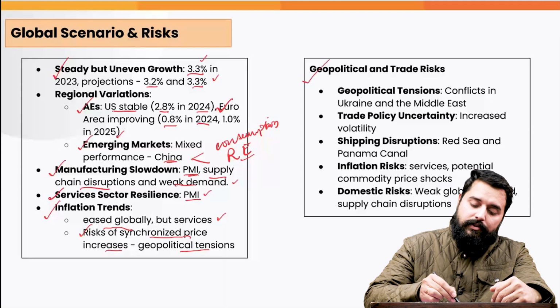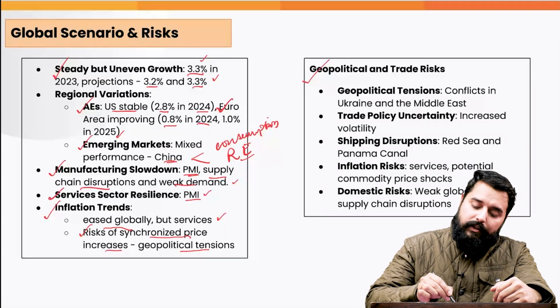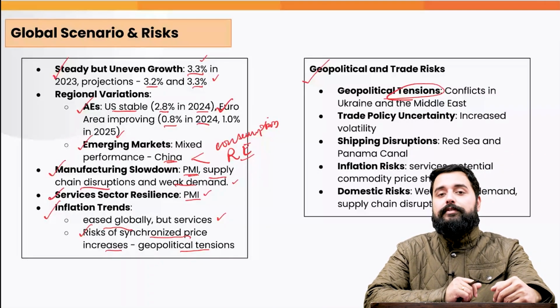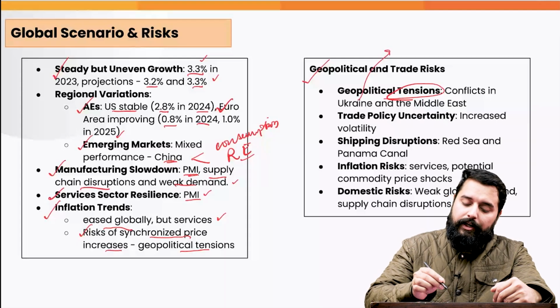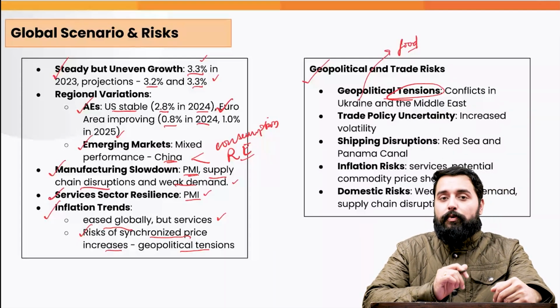Now, what are the risks globally, the geopolitical risks and the trade risks? One, there is a risk in the form of geopolitical tensions. We have witnessed the conflicts in the Ukraine and in the Middle East region. The conflict in Ukraine will lead to disruptions in the food supply because Ukraine is an exporter of wheat.